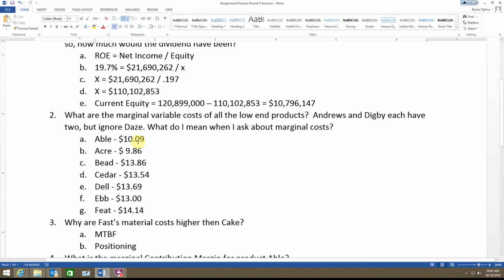Really what I wanted you to look at, and this would have been the 5th round, so teams would have had a reasonable opportunity to make progress on reducing those costs if they were so inclined to do that. And that's a huge difference. You go from a low of under $10 to a high of over $14, okay? And so for each one that Able's selling, it's making an extra $4.28. If you sell 1 million of those, that's an extra $4,028,000. If you sell 2 million, that's an extra $8 million, right?